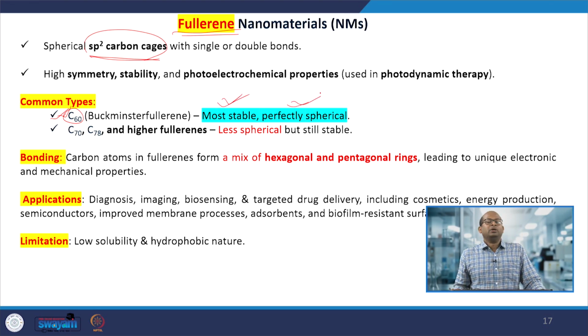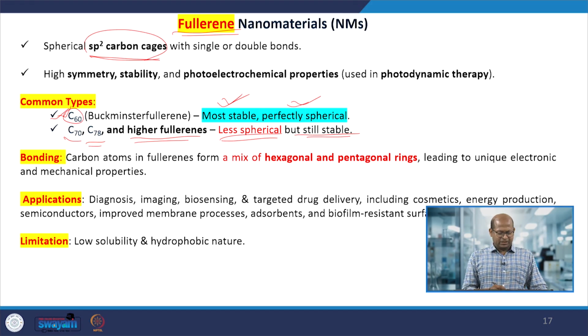So, this is the type of fullerene. Apart from that, there are some other types, like C70, C78, C80 fullerene formations, or a higher number of carbons may form, but they are less spherical, not exactly spherical. Some are distorted, but they are still stable like C60.